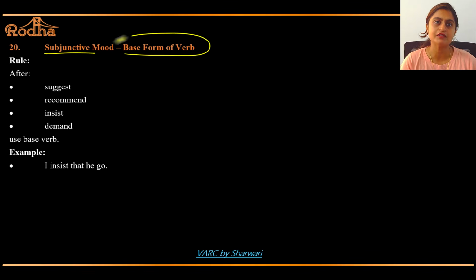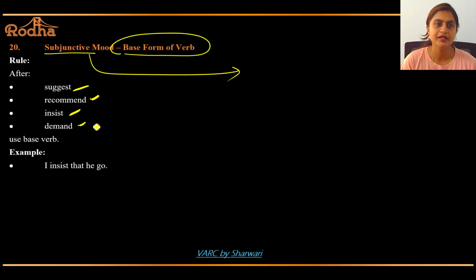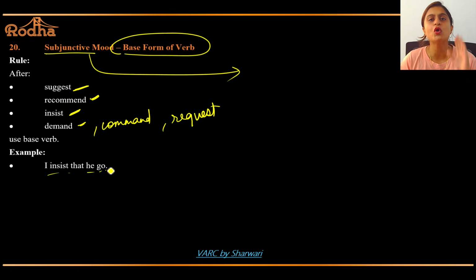Subjunctive mood, base form of the word. What is subjunctive mood? Suggestion, command, that is recommendation, insistence, demand, command, even request. I insist that he go.